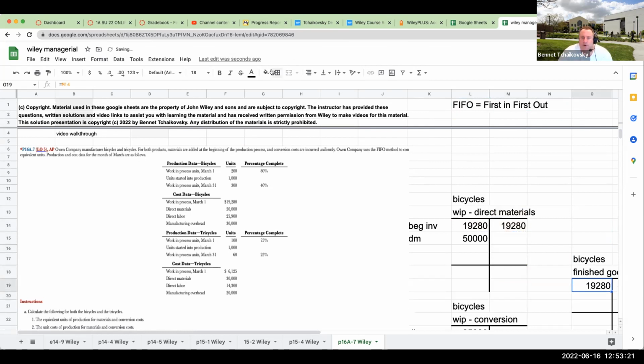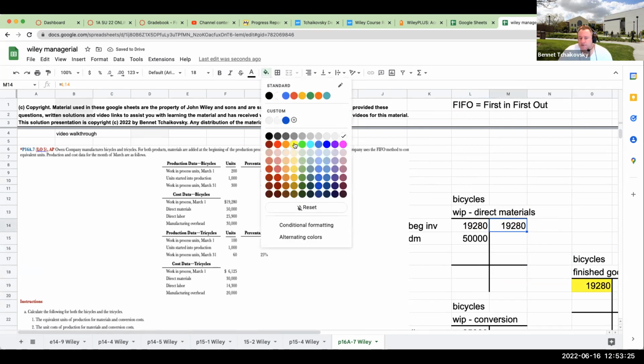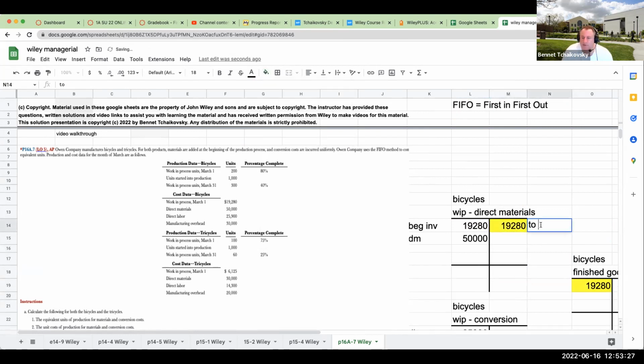So 19,280 goes to finished goods inventory. The thought with FIFO, for equivalent units as well as costs, is that those beginning inventory costs are immediately moved to finished goods.